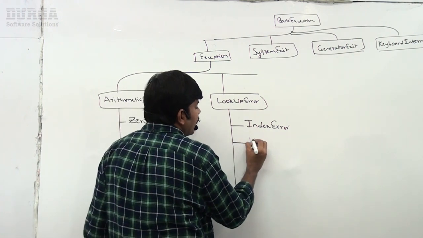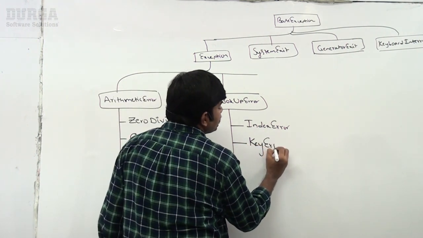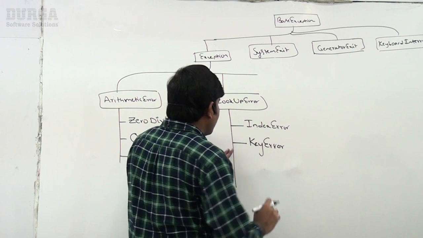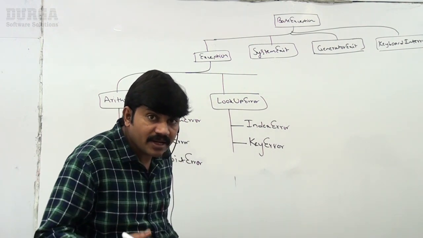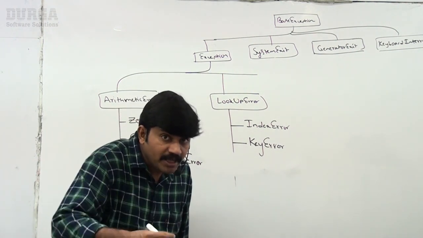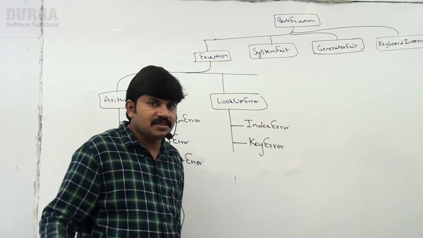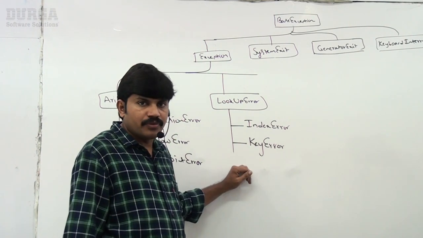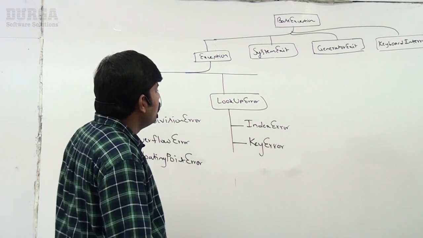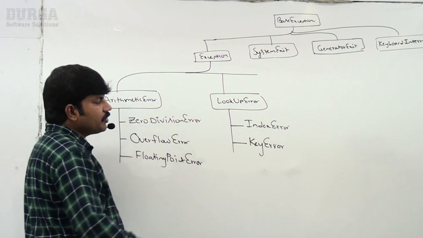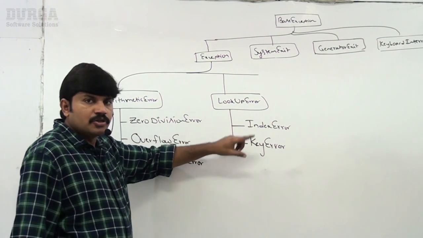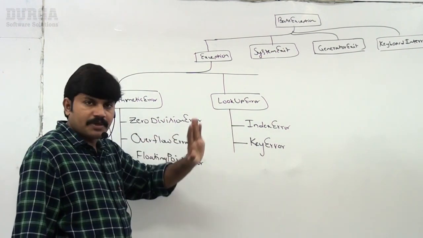Next, key error. The best example is our dictionary: if we try to access data by specifying a key and that key is not available, we get key error. So index error and key error are child classes of lookup error, right?